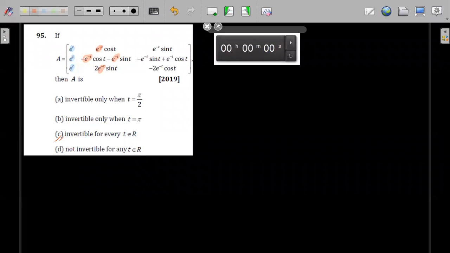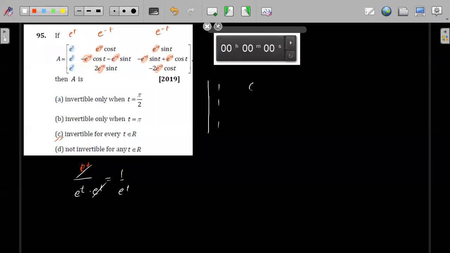From the third column, I have e to the power minus t, e to the power minus t, e to the power minus t. I can also take e to the power minus t common. So from here I will take e to the power t common, and from here and here I will take e to the power minus t common. So this will become e to the power t divided by e to the power t into e to the power t. So this will get cancelled. Outside you will have e to the power t. Inside, the determinant will be left with 1, 1, and 1.